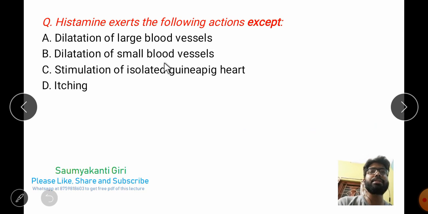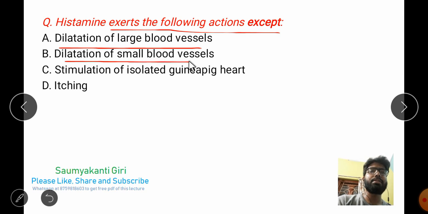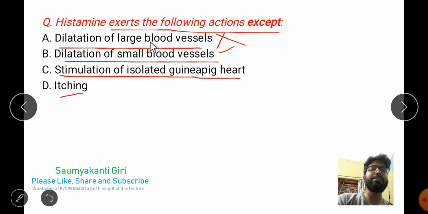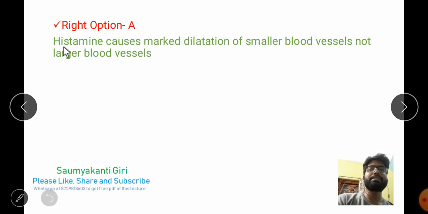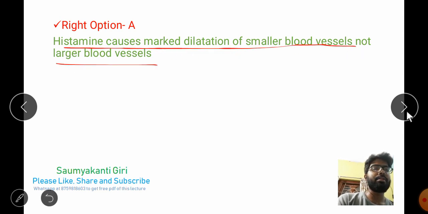Then coming to the next question, histamine exerts the following action except. Option A is dilation of the large blood vessels. Option B is dilation of the small blood vessels. Option C is stimulation of the isolated guinea pig heart, and option D is itching. Histamine produces dilation in case of small blood vessels, not large blood vessels. So that is why option A will be your correct answer. See the explanation: histamine causes marked dilation of the smaller blood vessels, not the larger blood vessels.